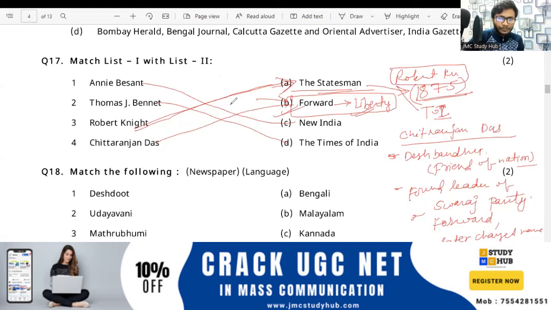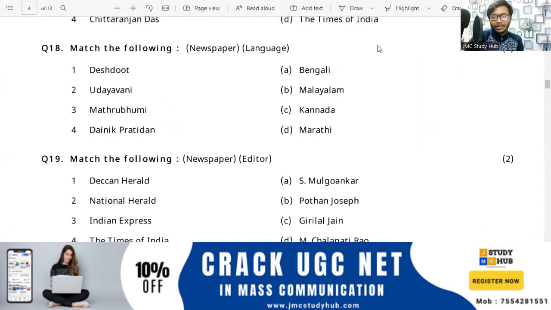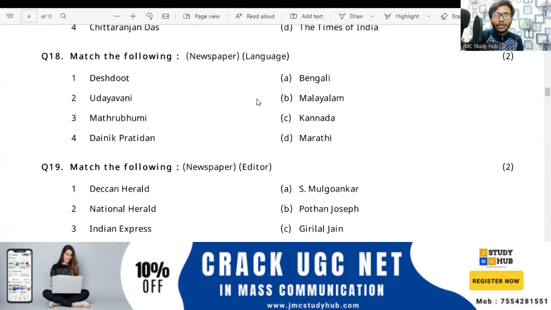Okay, चलिए. Now coming to question number 18. Match the following. So one column is newspaper and the other side is language.